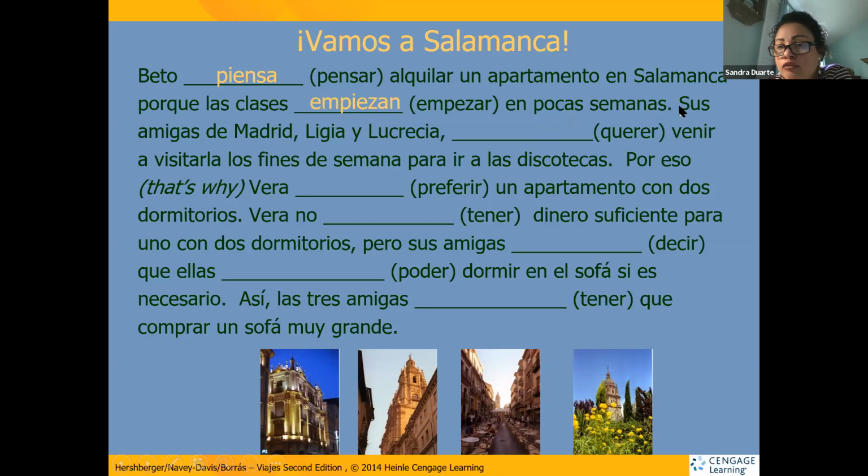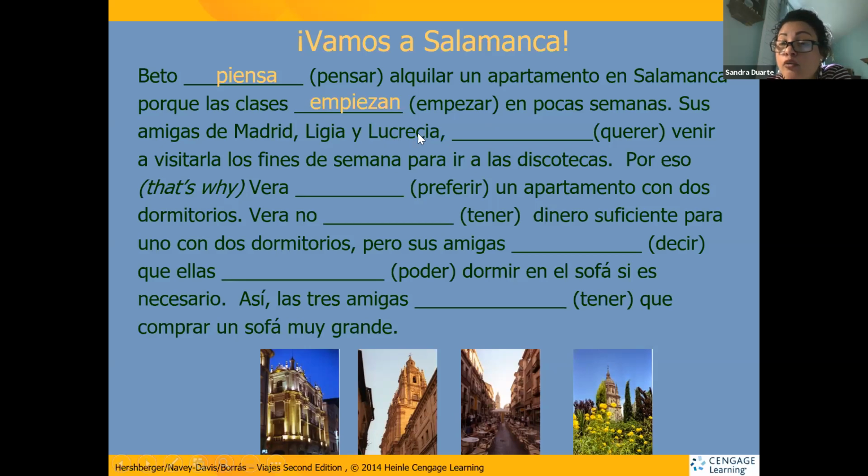Now the next sentence starts with sus. This is a possessive adjective that we already learned in chapter 2. Sus amigas de Madrid, Ligia y Lucrecia, those are her friends' names. And it's two people. So this verb cannot be conjugated for Lucrecia alone because it's two people. Amigas, that's the noun, there's your subject. So the subject is ellas again, even though it's not clases anymore.